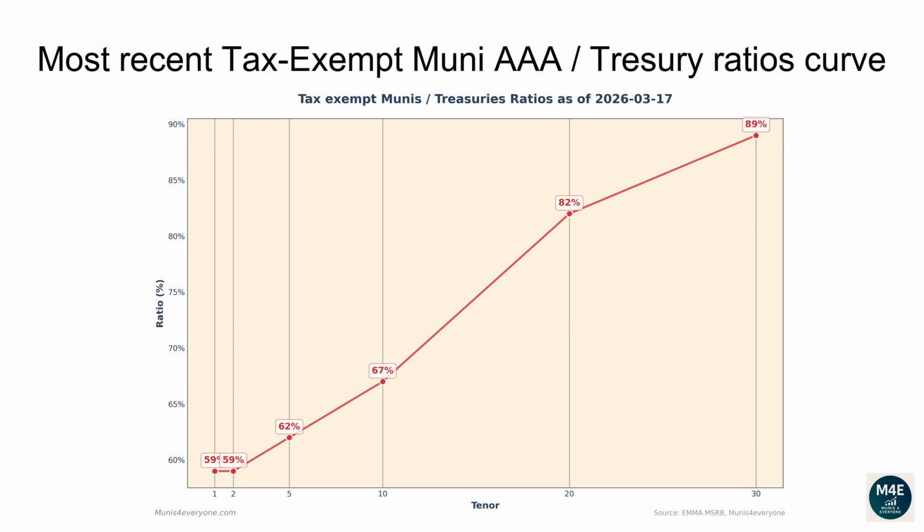The current one-year ratio is 59%. The 2 years ratio is 59%. The 5 years ratio is 62%. The 10 years ratio is 67%. The 20 years ratio is 82%. The 30 years ratio is 89%.